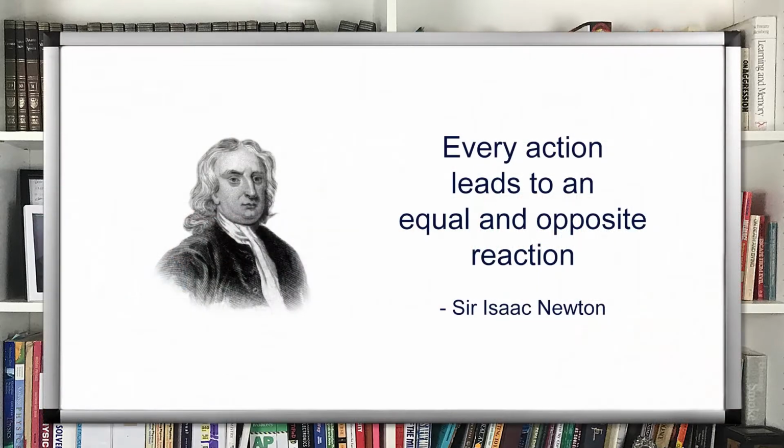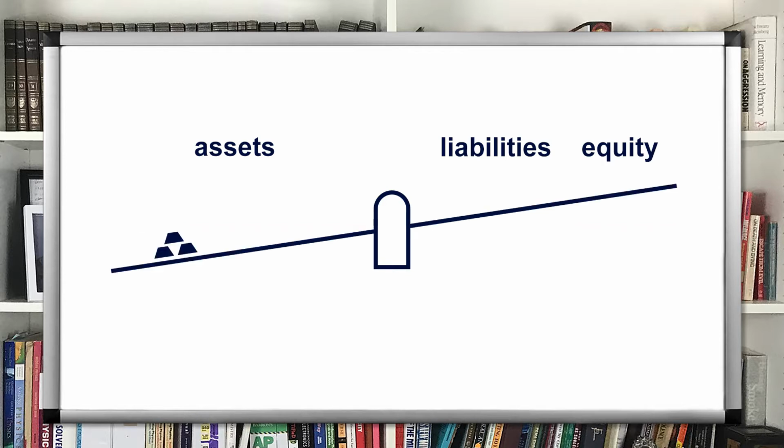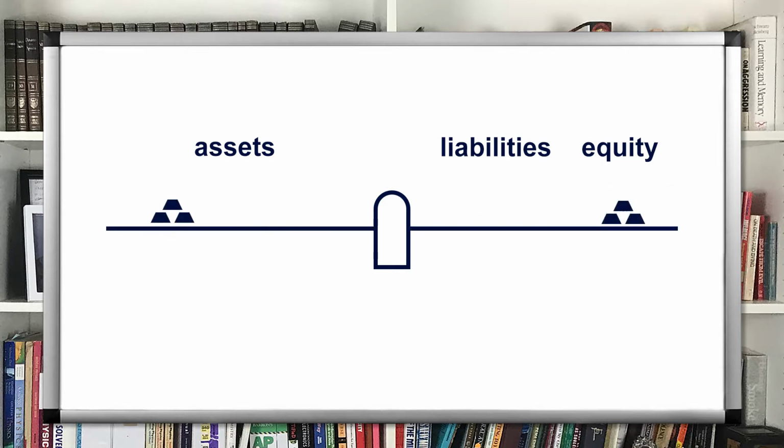Another related way to think about how accounting measurement works is to recall Newton's third law of motion. Every action leads to an equal and opposite reaction. Except in accounting, we rephrase this law slightly to say that every transaction on one side of the teeter-totter must entail an equal increase or decrease in some other account on the opposite side of the teeter-totter. So increasing an asset by a certain amount means that either a liability or equity has to increase by the